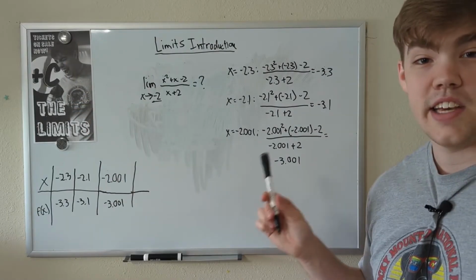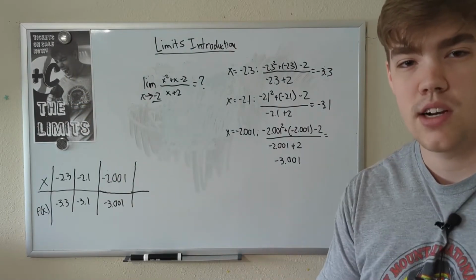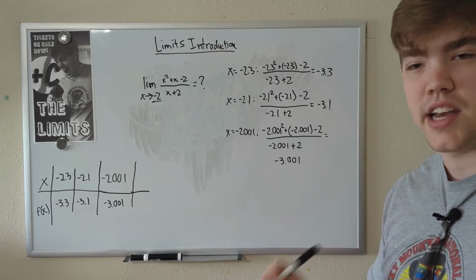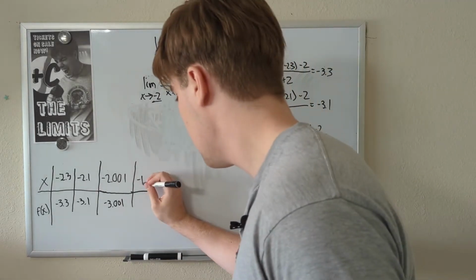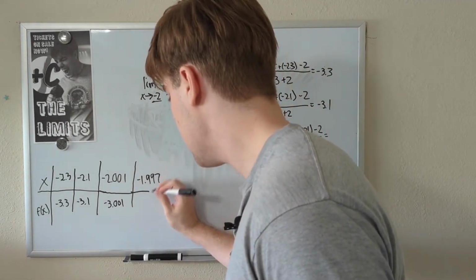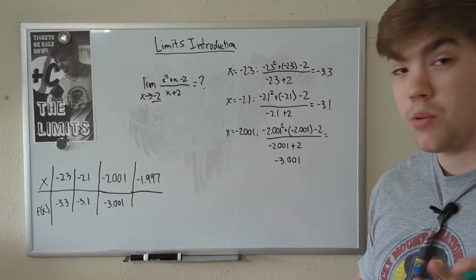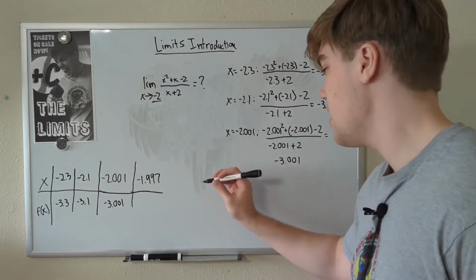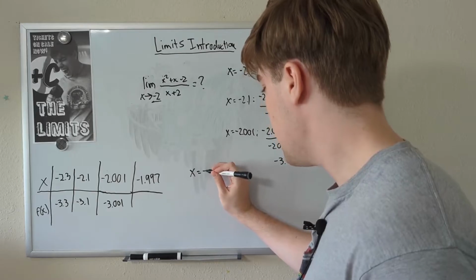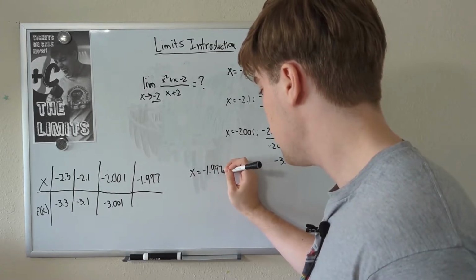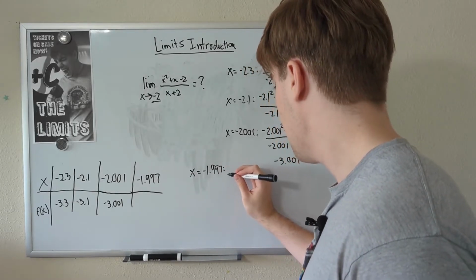-3.001. You might have an idea of what our limit is, but we're going to try one more number, and we're going to try something slightly bigger than -2. We're going to try -1.997. That's slightly above -2, but once again, we will not divide by 0. So let's try that. X equals -1.997.